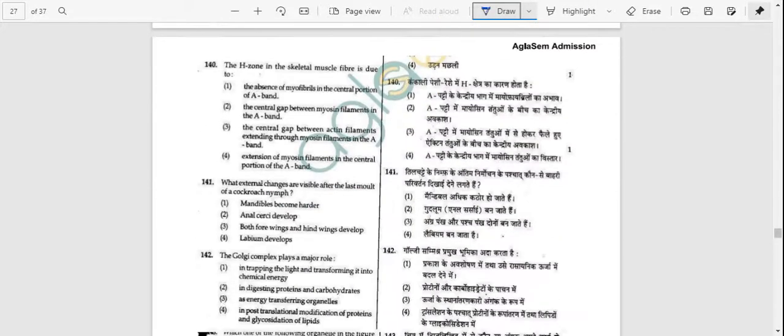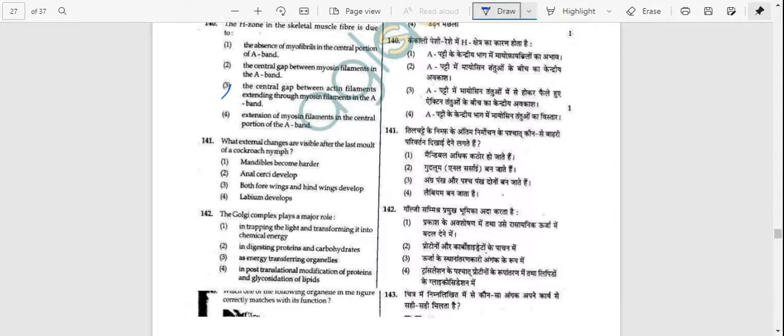The H zone in the skeletal fiber is due to the absence of myofibrils in the central portion of the A band, the central gap between myosin filaments in the A band, the central gap between the actin filaments extending through myosin filaments in the A band, extension of myosin filaments in the central portion of the A band. Answer is option number C, that is central gap between actin filaments extending through myosin filaments in the A band.